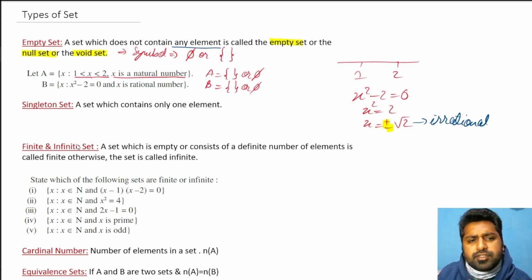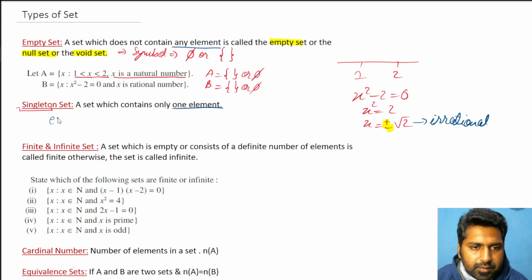Next definition is called the singleton set. The word single is there, which gives it away. Singleton means it should contain only one element. This set B, x square minus 2 equal to 0, we got two values. It's not a singleton set. There is no name for two elements. For a single element, there is a name, singleton.